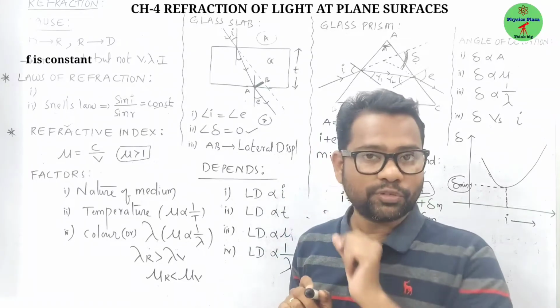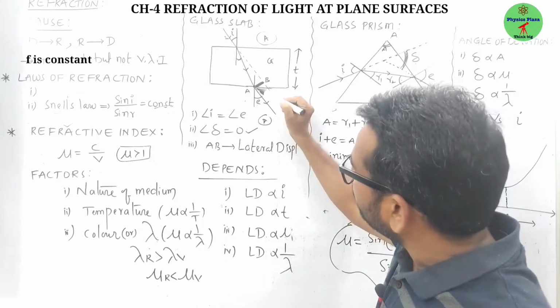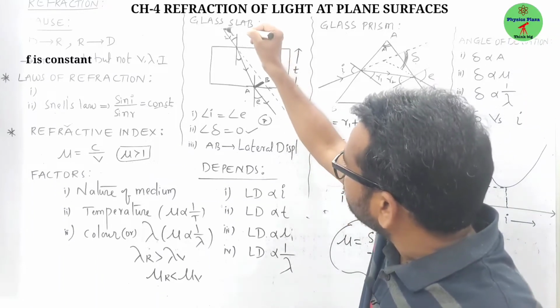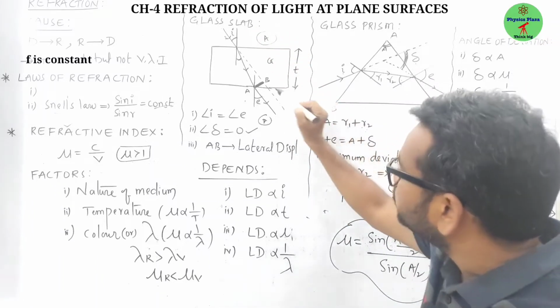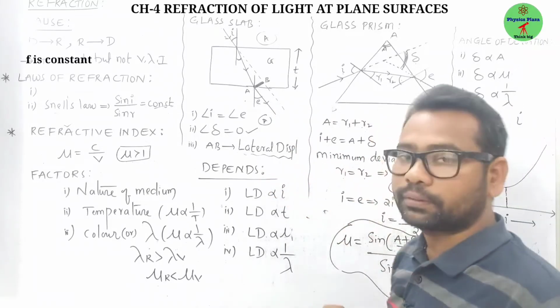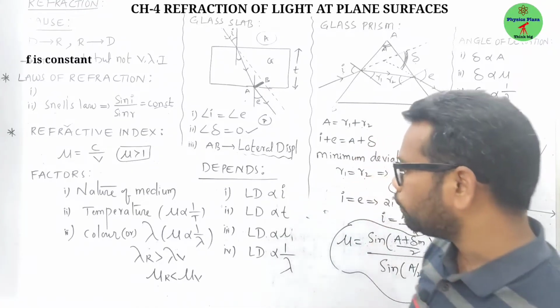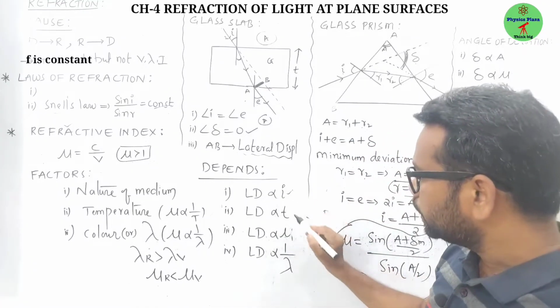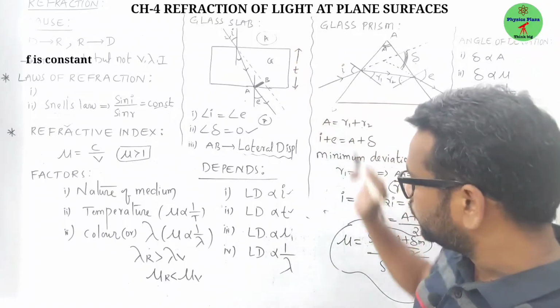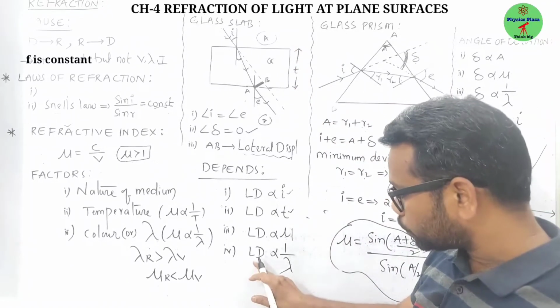And here is one important thing we have to notice, children. There will be some perpendicular distance between the emergent ray and the incident ray when extended forward. This perpendicular distance we call the lateral displacement. This lateral displacement depends on the angle of incidence, the thickness of the glass slab, the material or refractive index of the glass slab, and is inversely proportional to the wavelength.